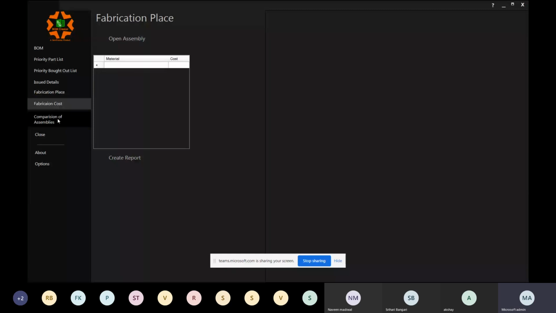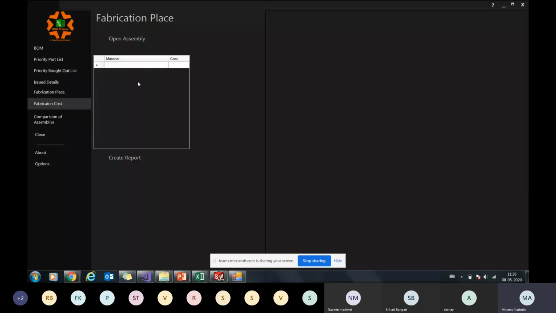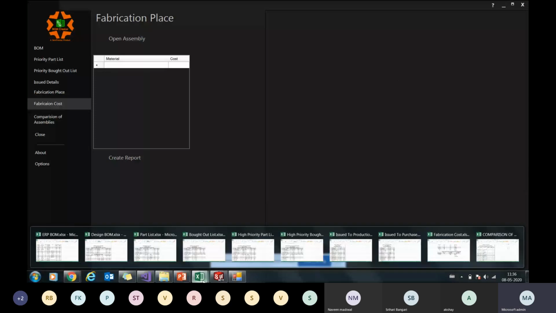So now there is a probability that there could be a certain set of parts or assemblies which are common in all the 5 or 6 assemblies. Although there will be a lot of components which are unique, I do not want us to spend a lot of time re-releasing the same drawings. So here we are giving you a provision of comparing 5 machines at a time, and you can generate a list which will give you a complete comparison.